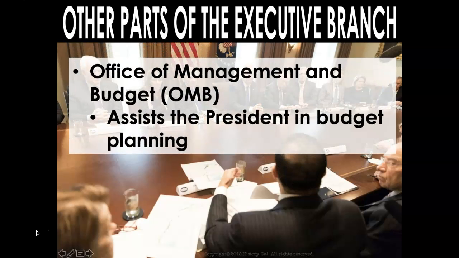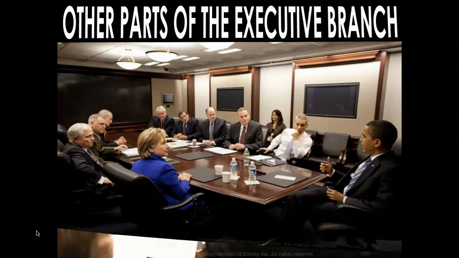The Office of Management and Budget, or OMB, is also really important too, which assists the president in budget planning. As you can imagine, the federal government needs a lot of money allocated for special programs and services to help out the American people, and also to lead up the actual implementation of the laws that are designed by the legislative and have to be enforced by and overseen by the executive.